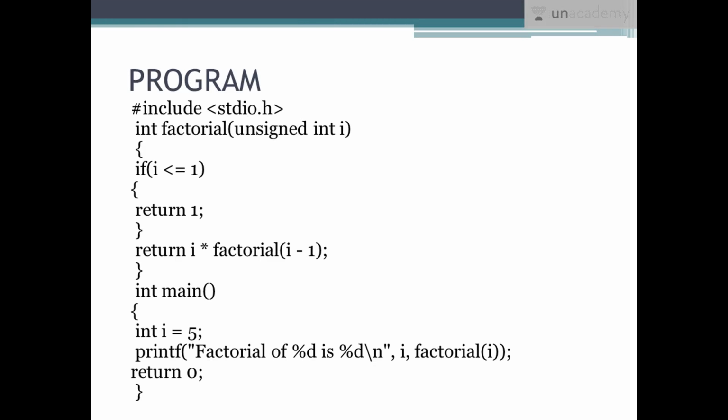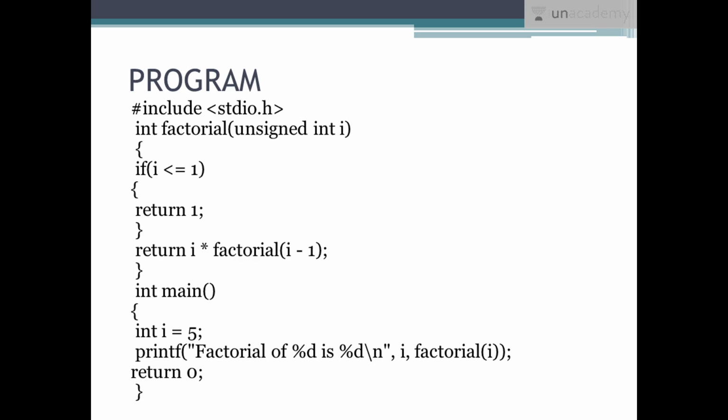There is a program to explain the recursive function more easily, that I have told you all: factorial. So let's understand what a factorial is. If you take the example of the factorial of 5, you need to multiply the numbers from 5 backwards till 1. That is, 5 factorial would be 5 into 4 into 3 into 2 into 1, and the result would be the factorial of that particular number. So from that number backward till 1, that is the factorial of a given number. This is the basic definition of factorial.